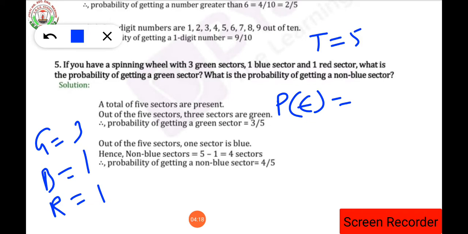So the formula changes according to the statement of the question: probability of getting a green sector is equal to number of green sectors upon total number of sectors. Number of green sectors is 3 and total number of sectors is 5. So the answer is 3 by 5. Out of the 5 sectors, 3 sectors are green, therefore the probability of getting a green sector will be 3 by 5. Have you understood up to here?